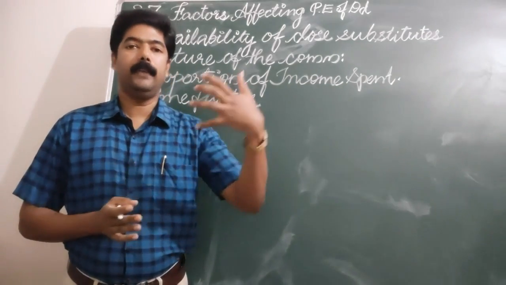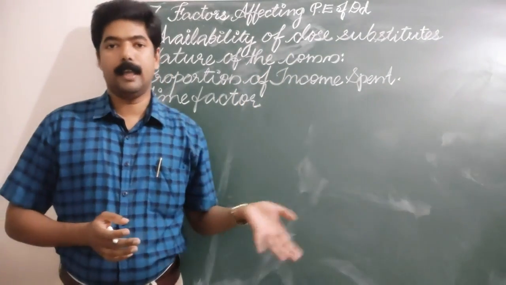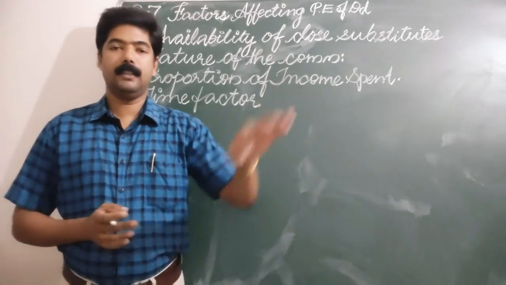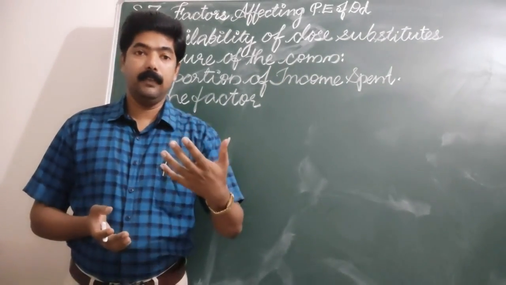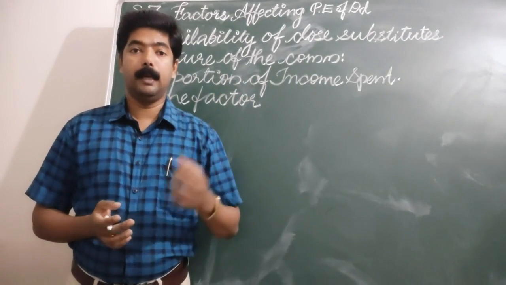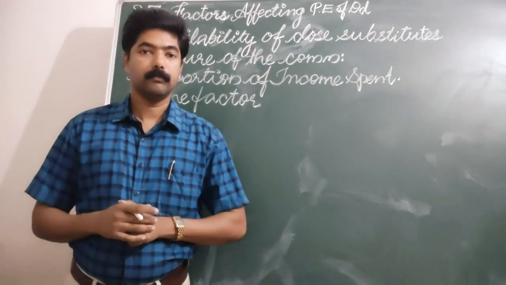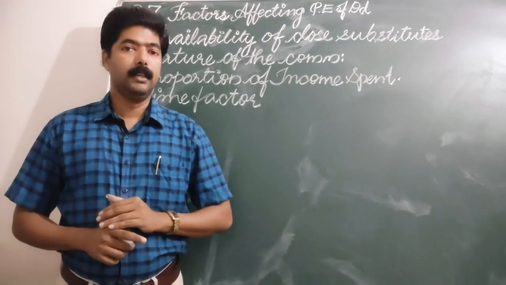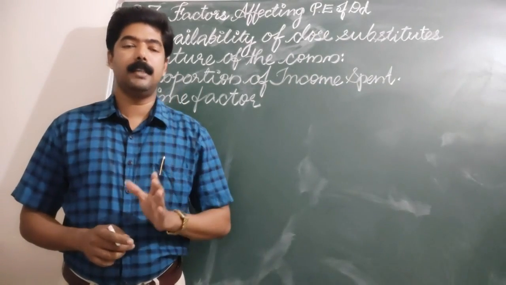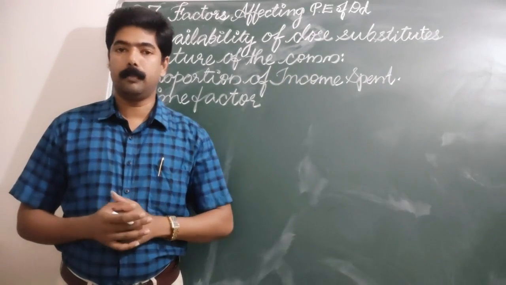Here, what type of elasticity will we see in these determinants, and how does each factor affect price elasticity? We have just studied elastic and inelastic demand. In elastic demand, the percentage change in quantity demanded is more than the percentage change in price.